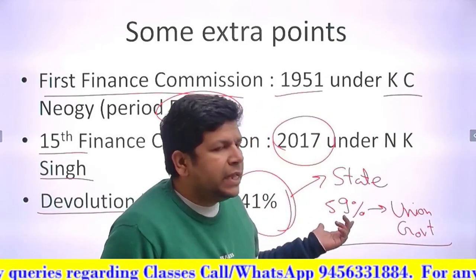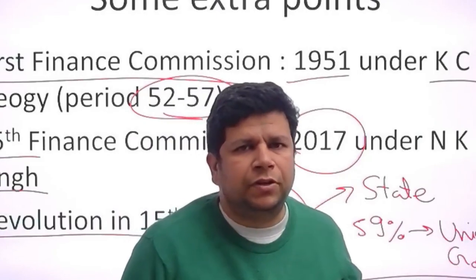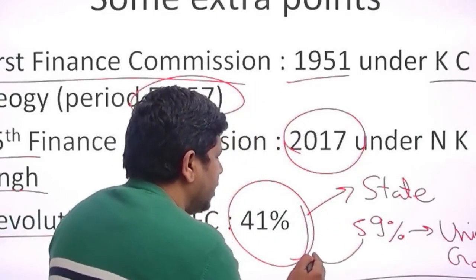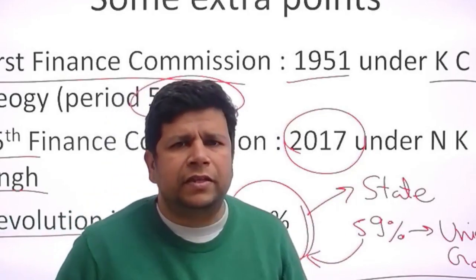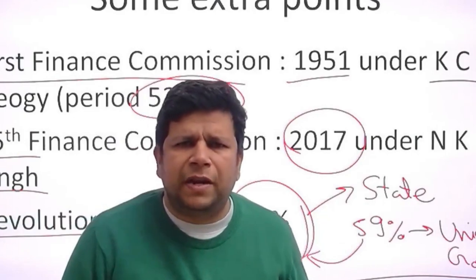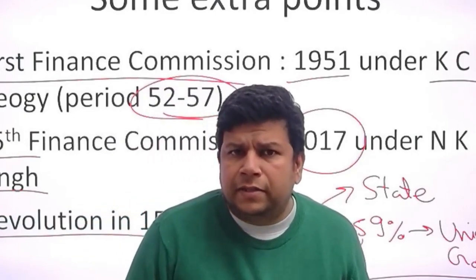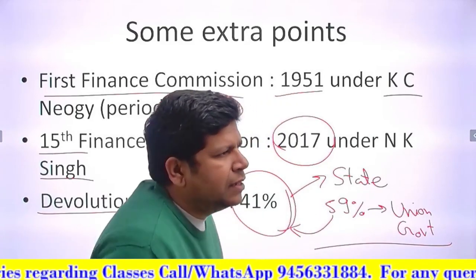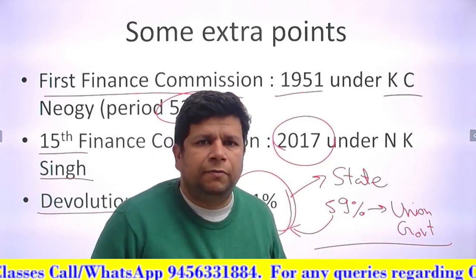You might say this entire 59% is actually not going to the union government. Some of it comes back to states in different forms, like different schemes, Sukanya Samriddhi scheme, or let us say Ayushman Bharat or MGNREGA, etc. But this is not the place we are going to talk about it. Perhaps in economics class, which generally you don't read for the CLAT exam.